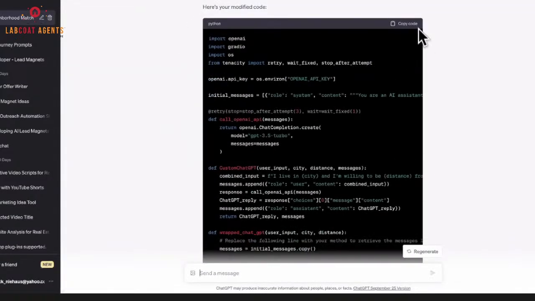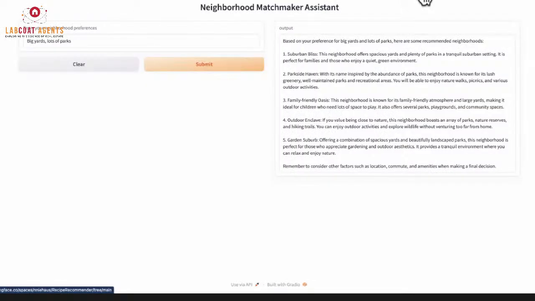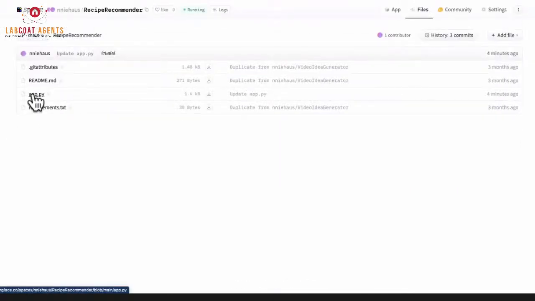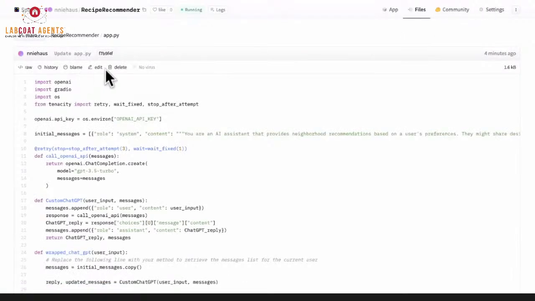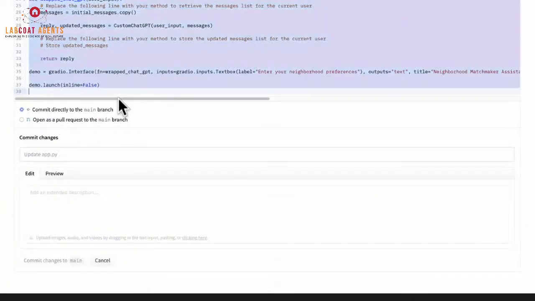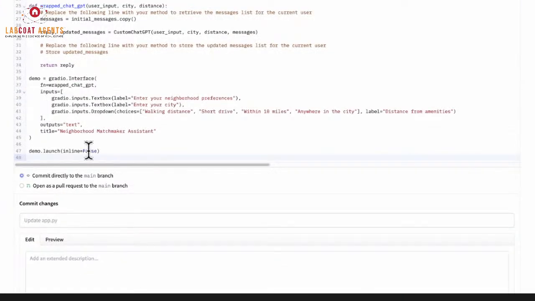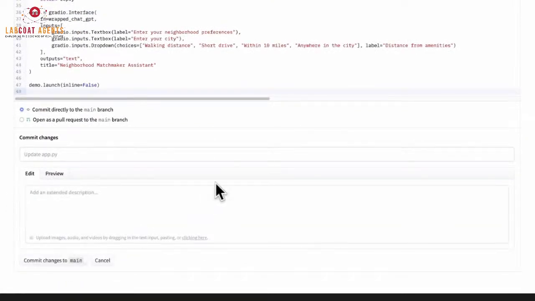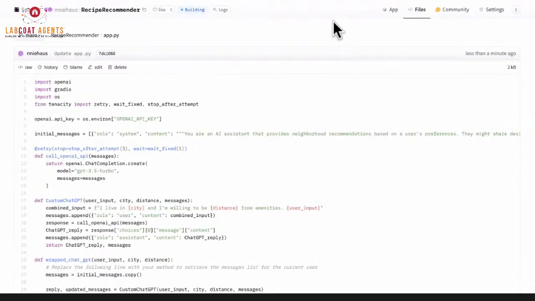All right, so here we have our new code. We're going to copy that out. We're going to come back over, going over to the files again, to that app again, right? App.py. We're editing this, and we're going to just simply replace the existing code with the new version. And you can see it's a little longer now, right? Because we had different inputs we wanted to add, and then we commit those to main.